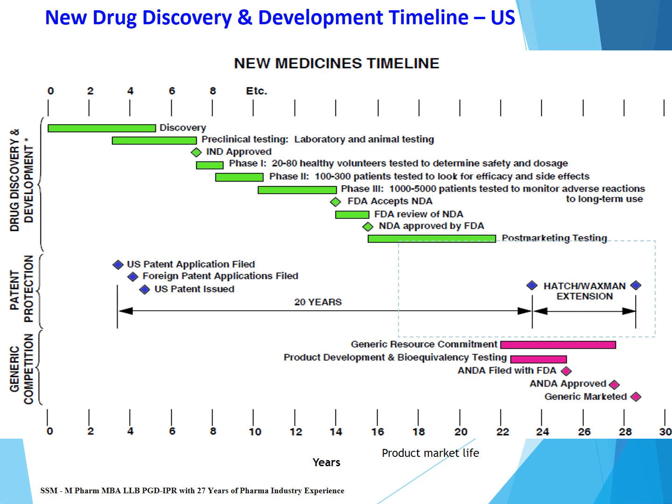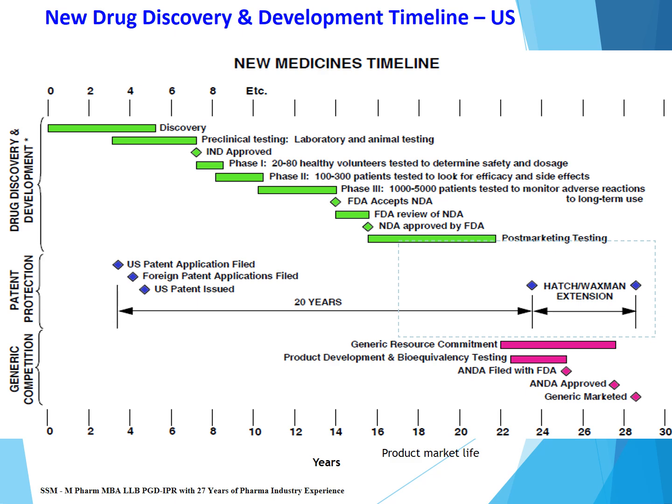The third process is generic competition. The branded or innovator drug is protected by patent for 20 years. For 20 years, a generic company cannot get approval for a generic product, but they will start development of the generic product well before expiry of the patent, because the generic development process will take time. They have to develop the formulation, test the formulation, do the bioequivalence studies, and compile the dossier.